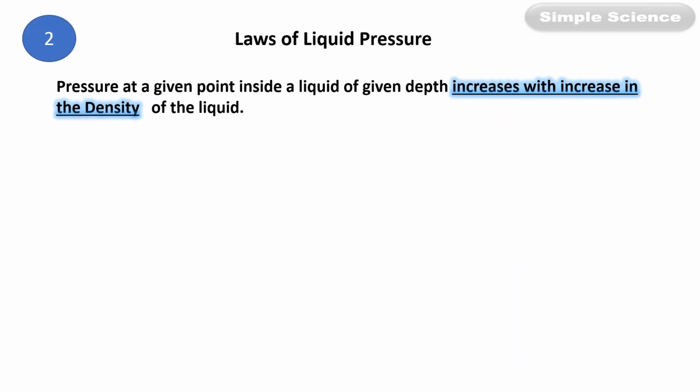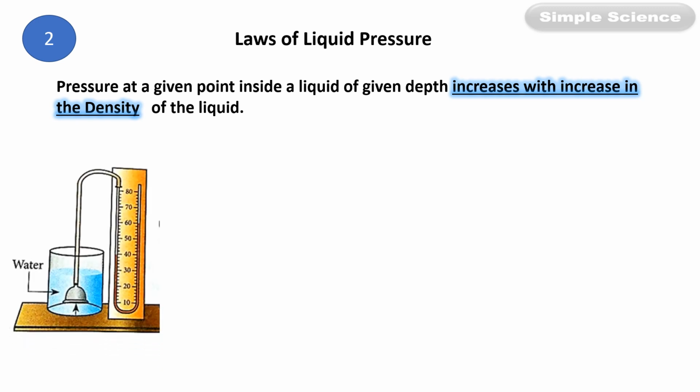Second law: pressure at a given point inside a liquid of given depth increases with increase in density of the liquid. What does it mean? Suppose we take water in a beaker and insert the thistle funnel of the manometer inside the water and check the pressure. What is the pressure? In this case it is showing 60.